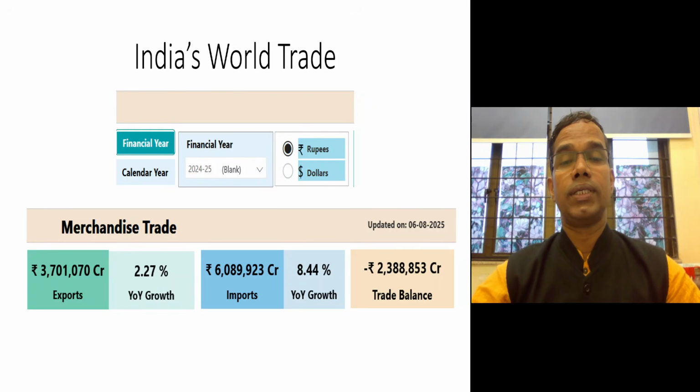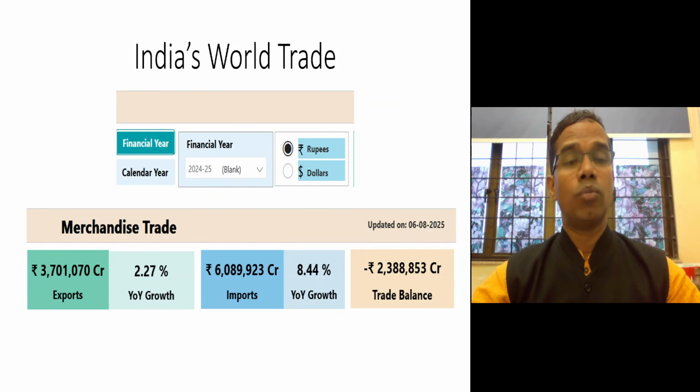I should also tell you that this data I have taken from the Ministry of Commerce and Industry, Government of India, dashboard. Anyone can access this data online. India exports about 37 lakh crore rupees worth merchandise to the entire world, and it imports 60 lakh 89,000 crore or 60 lakh 90,000 crore rupees worth commodities from all over the world. And that's how we have a trade deficit in merchandise of about 23 or 24 lakh crore rupees.